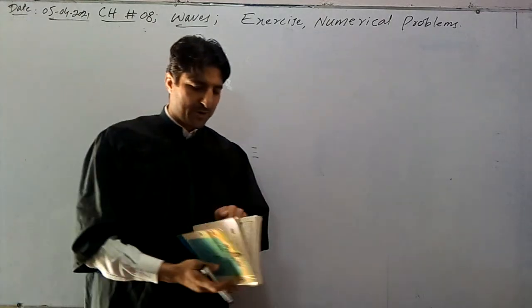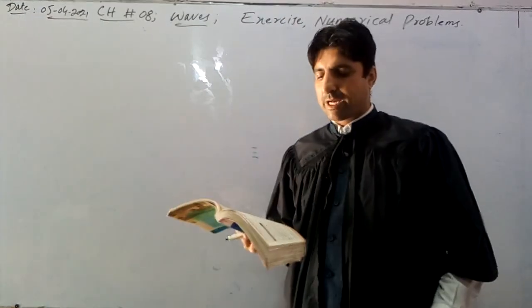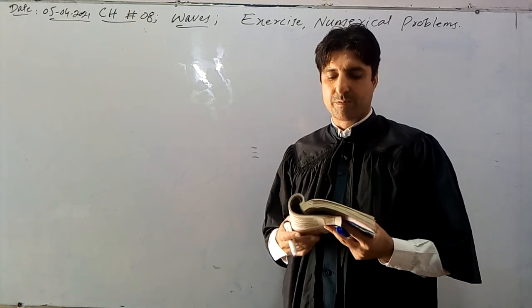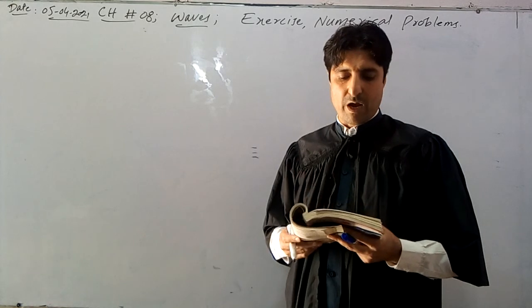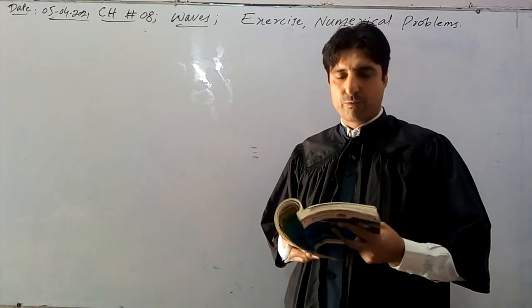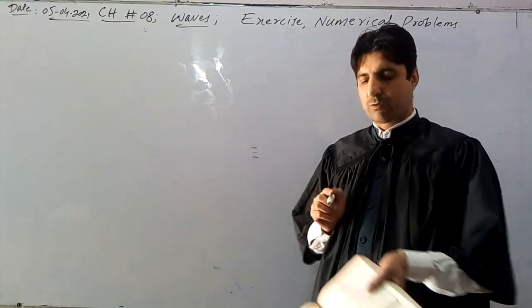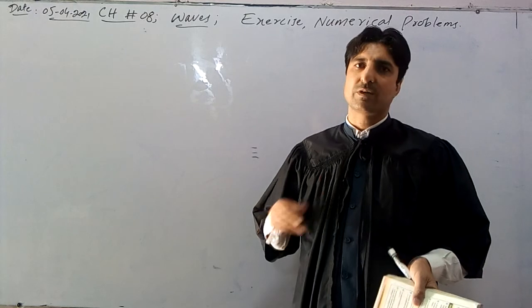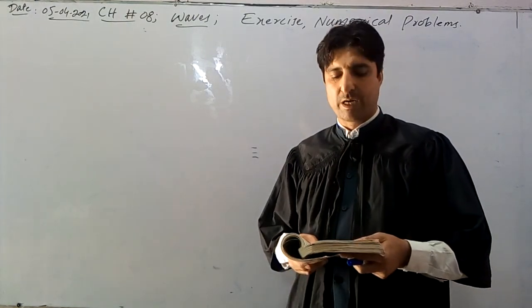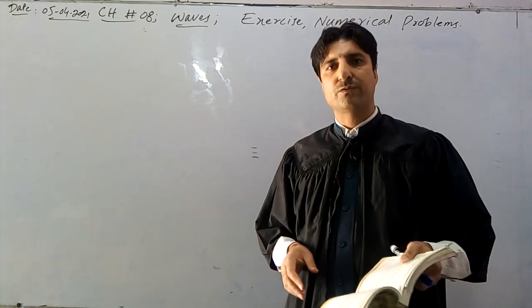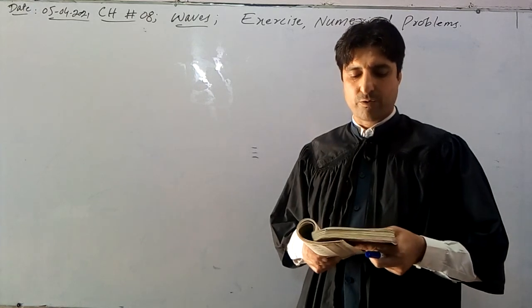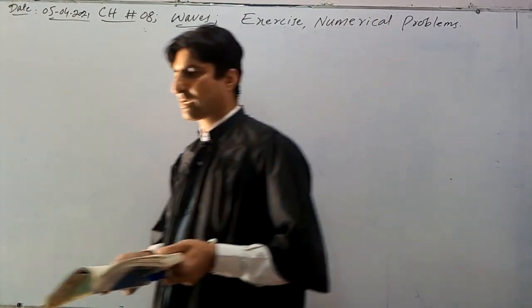So let's start properly. In the first numerical, it is stated: what are the wavelengths of a television station which transmits vision on 500 megahertz and sound on 505 megahertz? We have to calculate the wavelength of a television station which transmits the vision, meaning video signal, on 500 megahertz and the sound signal on 505 megahertz respectively. Take the speed of electromagnetic wave as 3 multiplied by 10 power 8 meter per second.